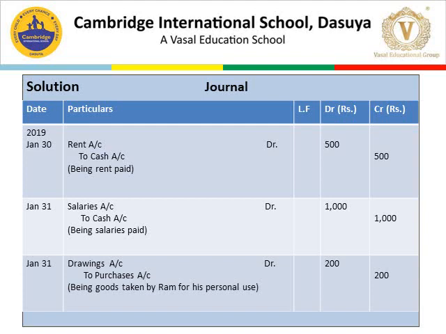January 31st, paid salaries. Salaries are also an expense for the business. So increase in expense is debited. So salaries account debit with rupees 1000 to cash. So salaries are paid through cash. So cash is decreasing. Cash is an asset. So decrease in assets is credit. So to cash account. So the journal entry is salaries account debit 1000 to cash account 1000. The narration is being salaries paid.